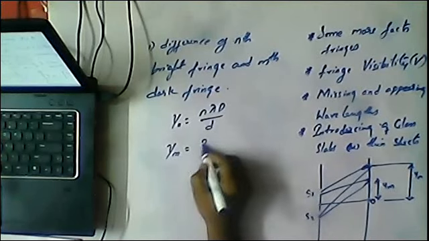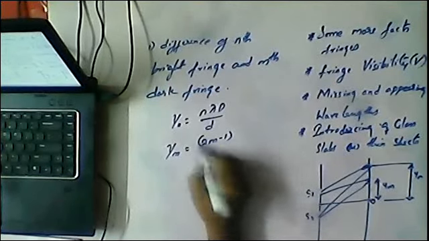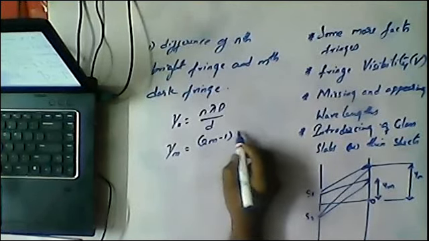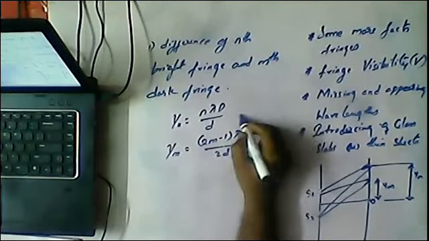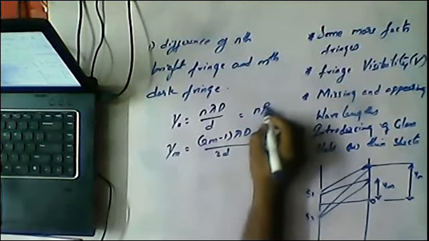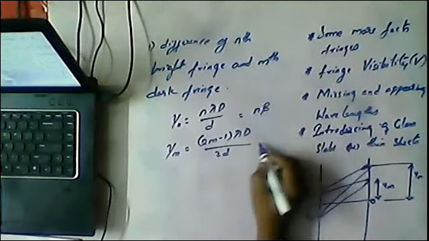It is (2m minus 1) lambda D by 2d. Or simply we can write this as n beta, and this as (2m minus 1) by 2 beta. So (2m minus 1) by 2 beta.